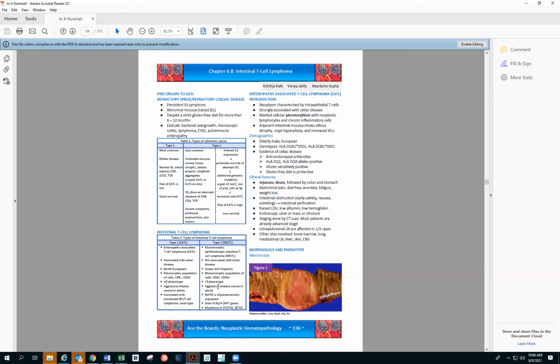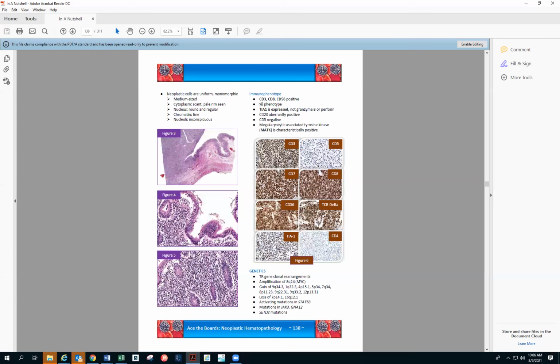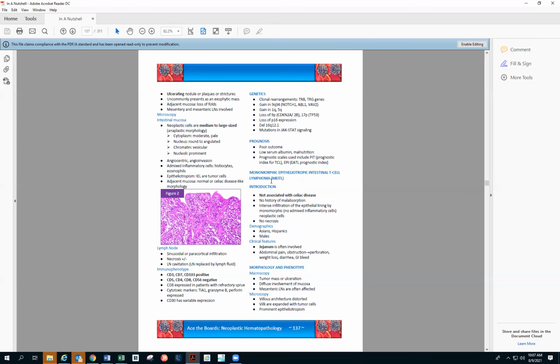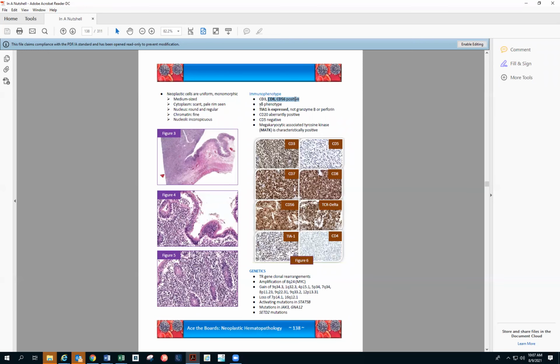again, the flow is not usually performed, but something that you have to remember for immunophenotype is that ETL is CD8 negative, 56 negative, and METL is CD8 positive, 56 positive. And this ETL is alpha beta immunophenotype, and the METL is gamma delta. So those are the two important things for the immunophenotype, at least, that you have to remember. So again, METL, CD8, CD56, that is positive gamma delta type.